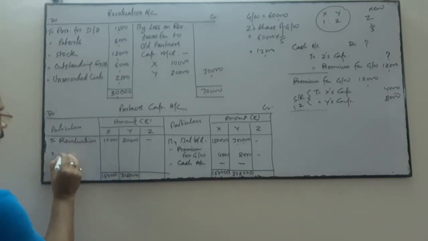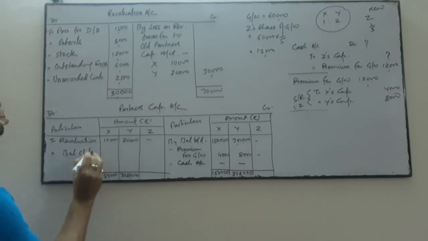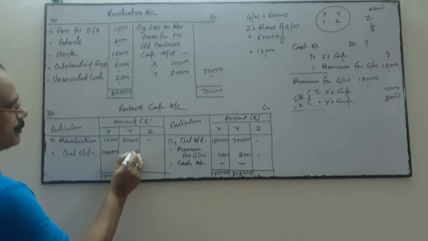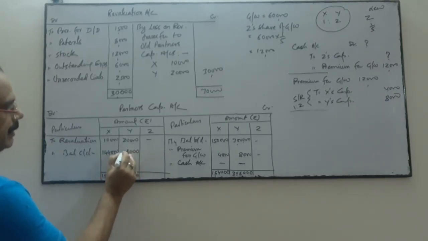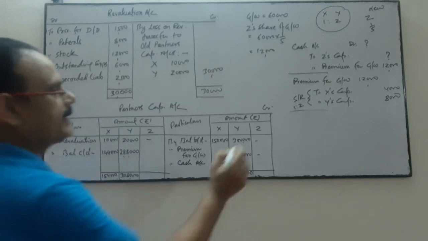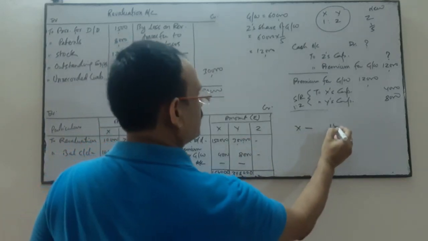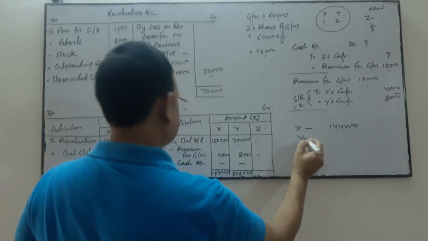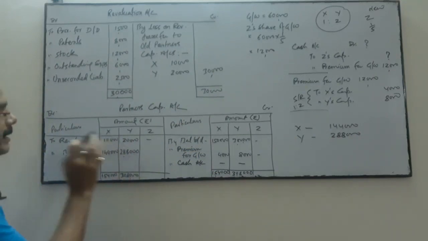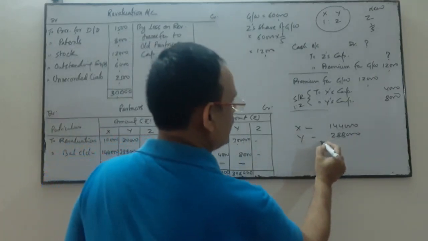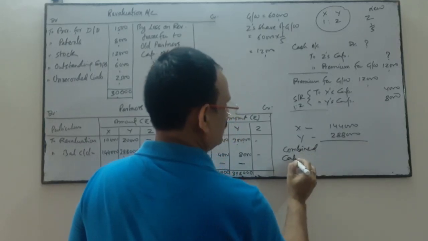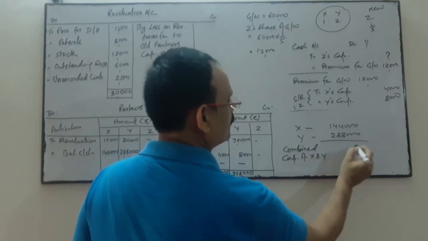Now the balance carried down: 1,44,000 and 2,88,000. So X's capital in the new firm is 1,44,000 and Y's capital is 2,88,000. So the combined capital of X and Y in the new firm is how much?